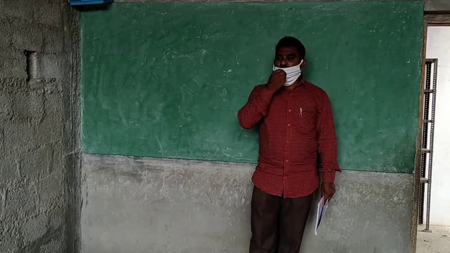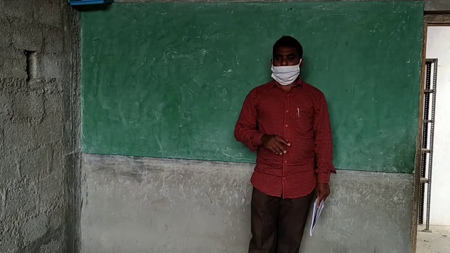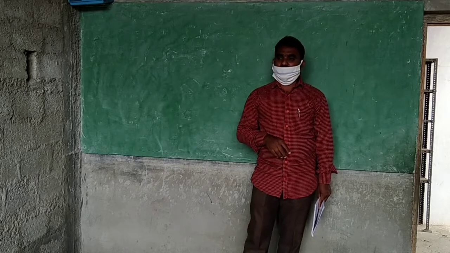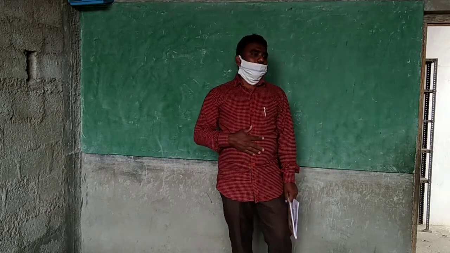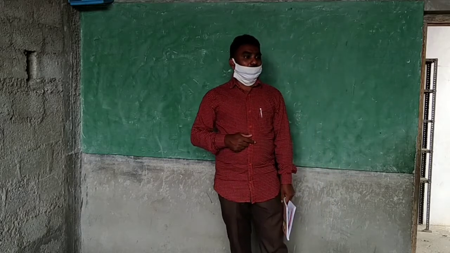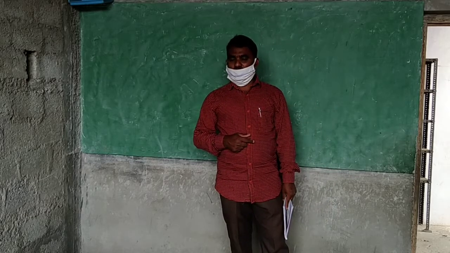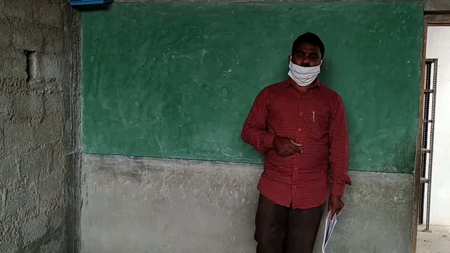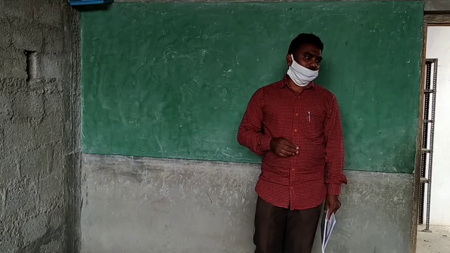30 plus 14. 44. Very easy. 30 and 14 will become 44. 70 and 15. 85. 40 and 30. 70. Very good.